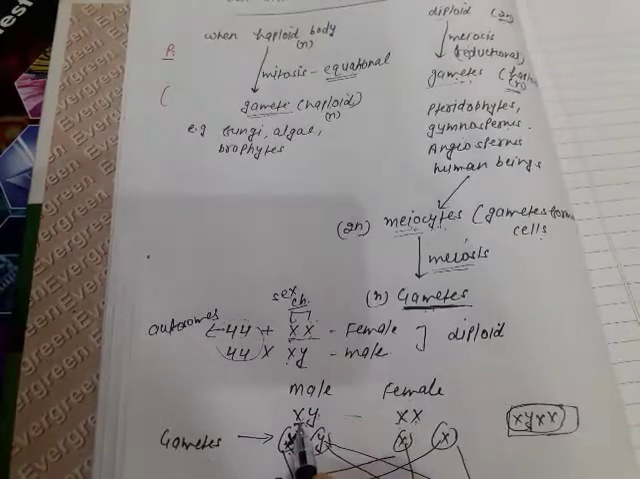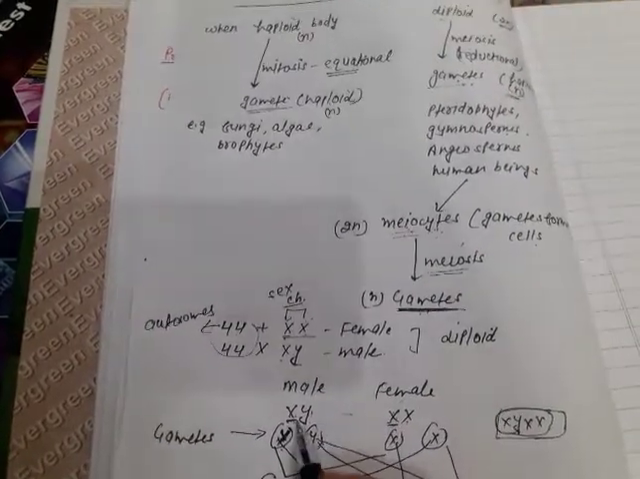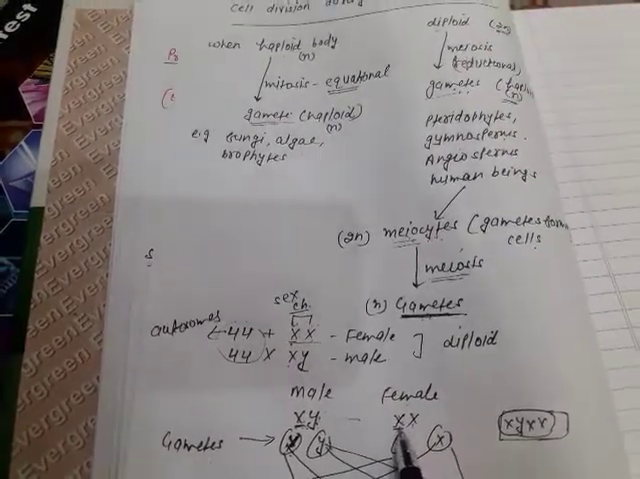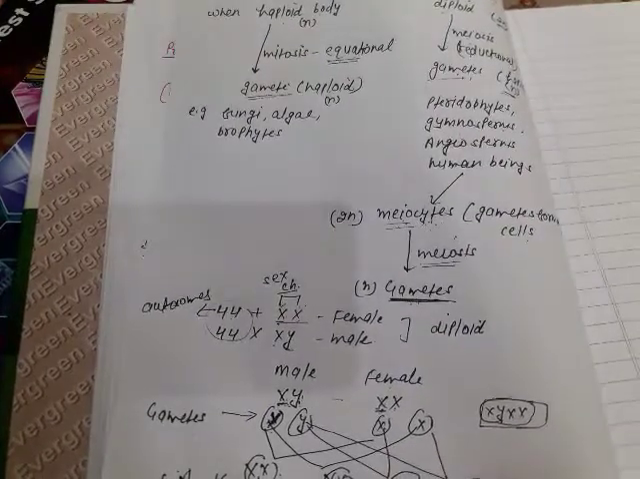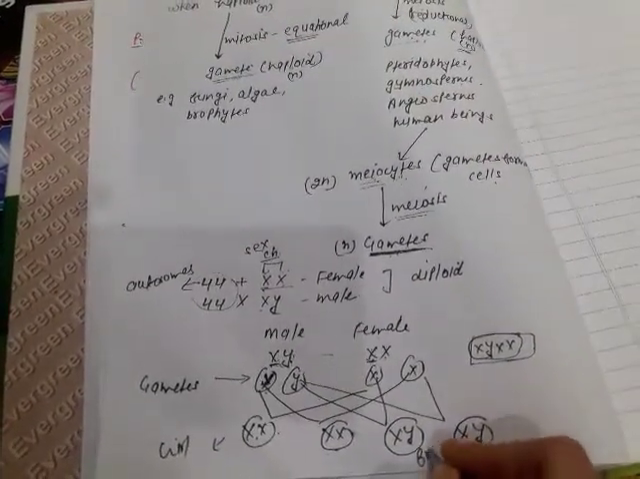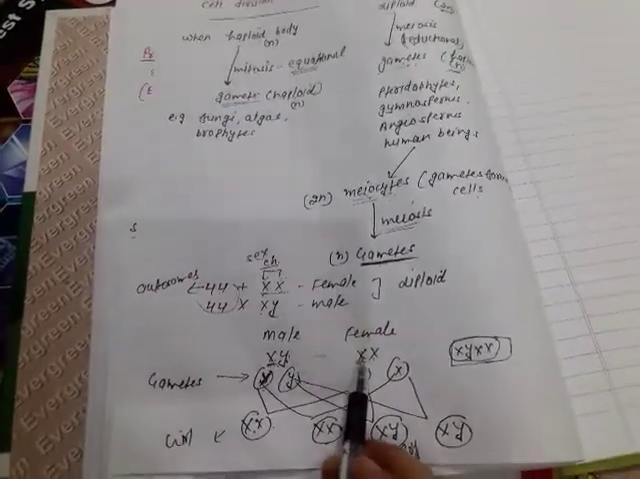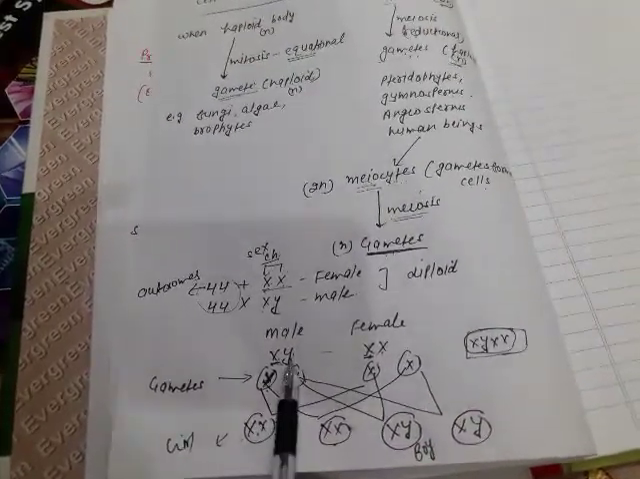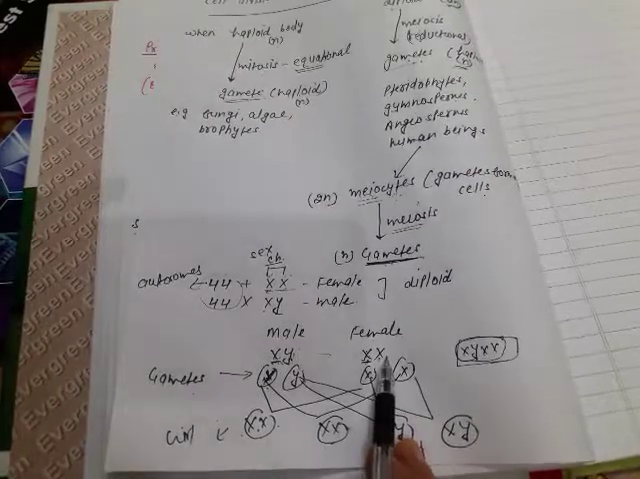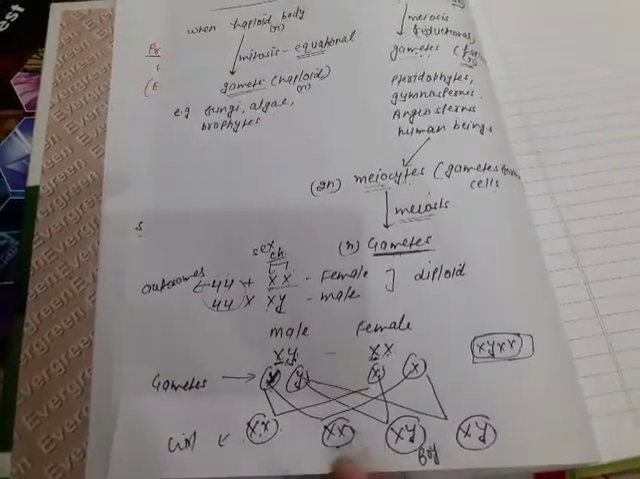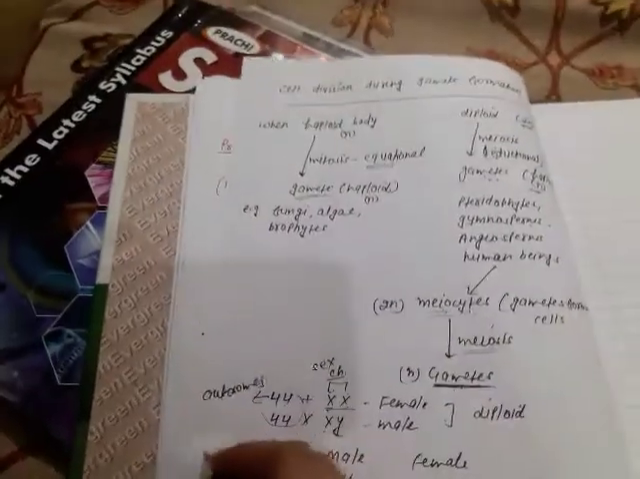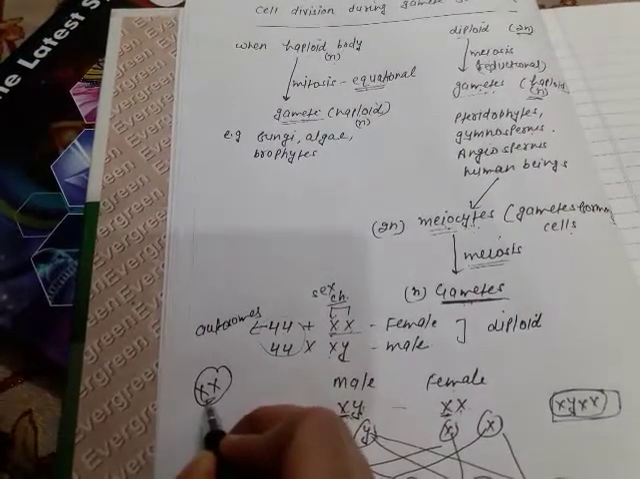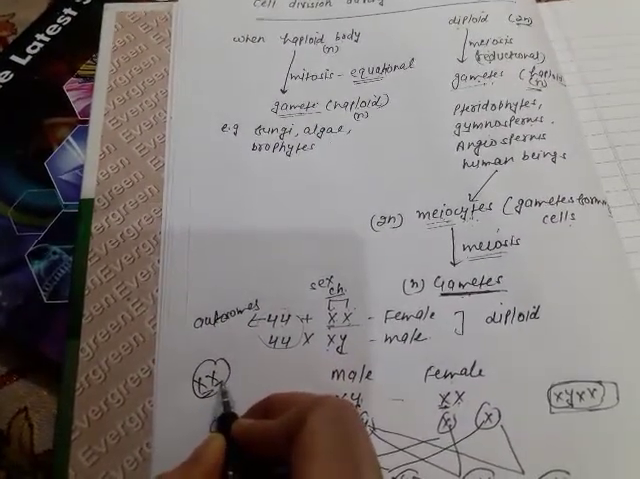When this X of the male fuses with this X of the female, then obviously it will be a girl. If Y fuses with the X of the female, it will be a boy. This X may fuse with this X, or this X may fuse with this X. In both cases there will be a girl. This Y may fuse with this X or with this X. Then we will be a diploid organism. I am diploid, I have two X chromosomes, because I am a girl. This X is from the father and this X is from the mother.